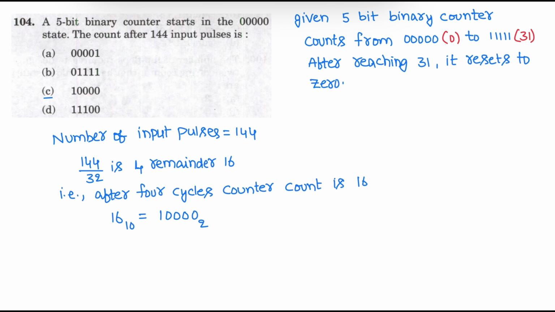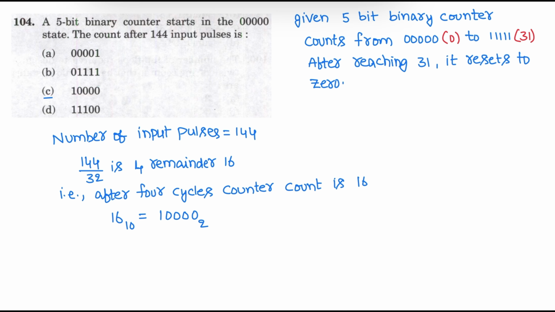Question number 104. A 5-bit binary counter starts in the 00000 state. The count after 144 input pulses. So in the question they have given a 5-bit binary counter. The count goes from 5 zeros to 5 ones, that is from 0 to 31. After reaching state 31, it resets to 0 again.